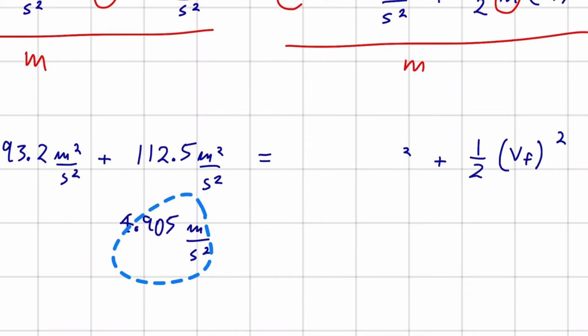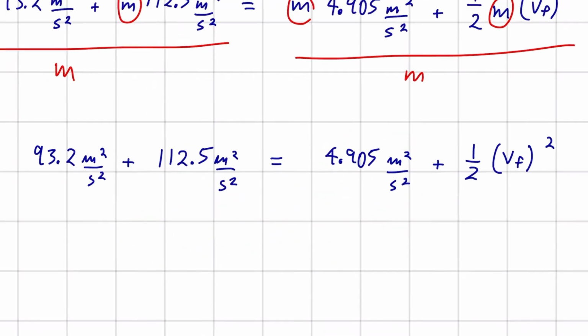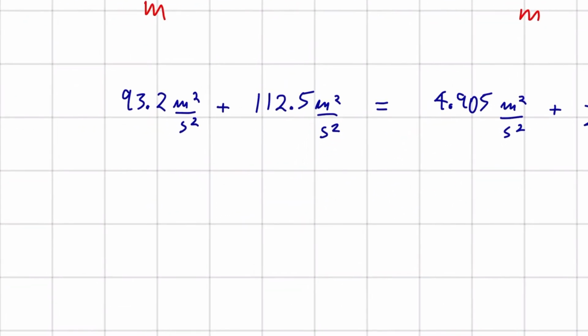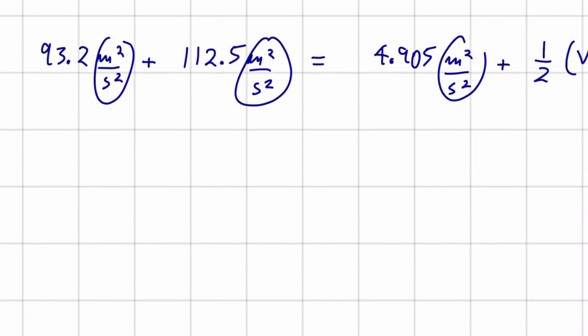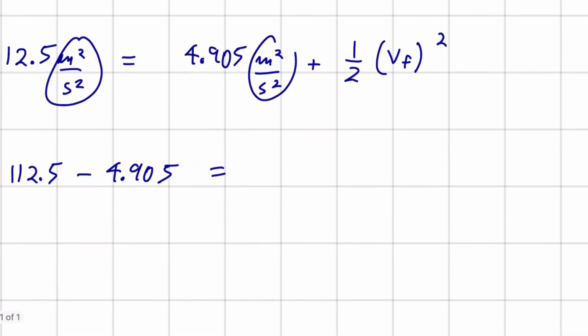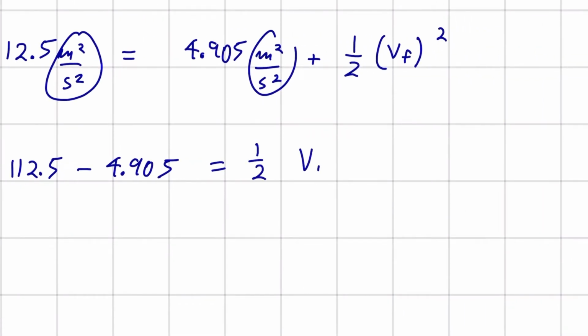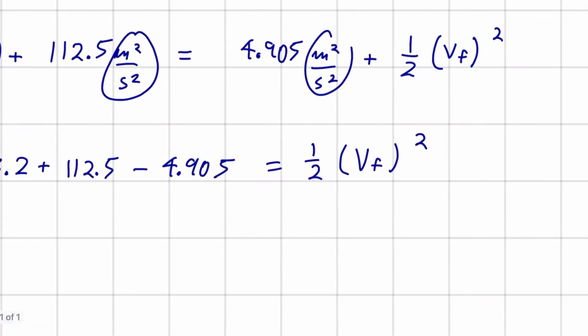So this term's obviously going to have to come to the other side as a subtraction. And for now, I'm just going to drop these units because they're the same on every term. We'll just remember to pick them up later. It's 93.2 plus 112.5 minus 4.905 is equal to 1/2 vf squared.